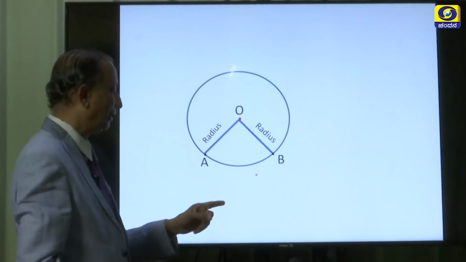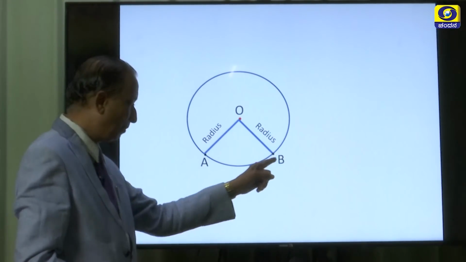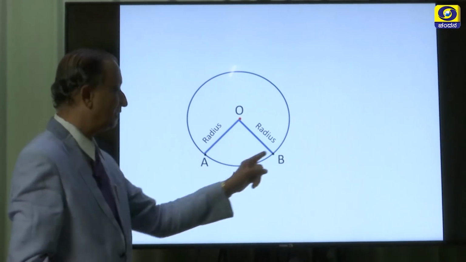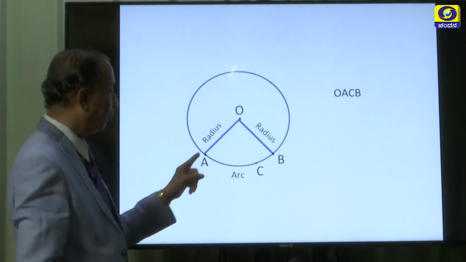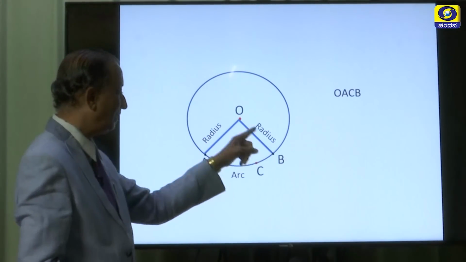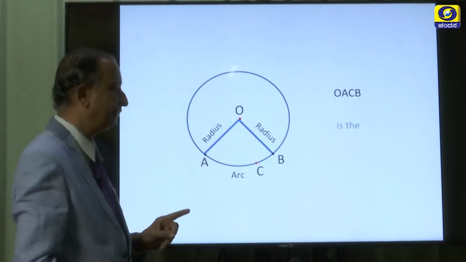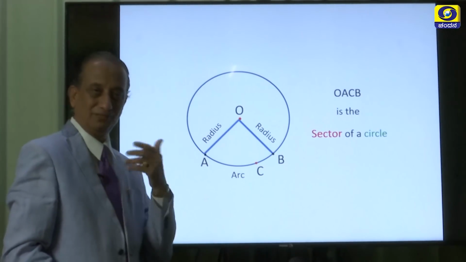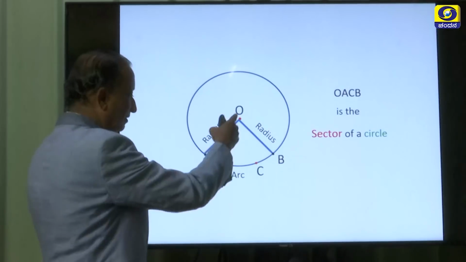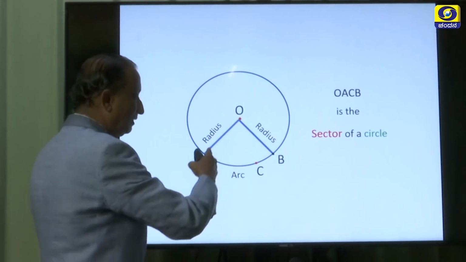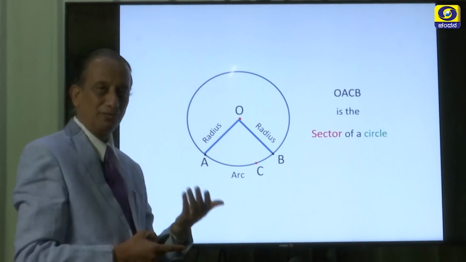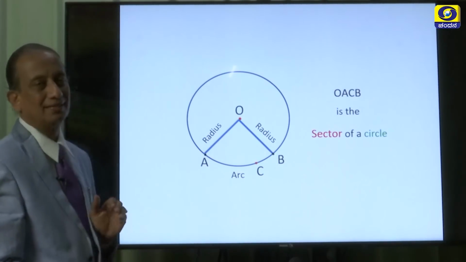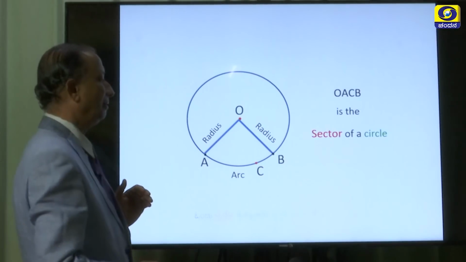So, take 2 radii and again any point on this minor arc, call it C. Now, this is the minor arc, and OACB, this region, is called the sector of a circle. As you have seen in Dil Pasand also, it resembles this shape, therefore such a shape is called a sector of a circle.